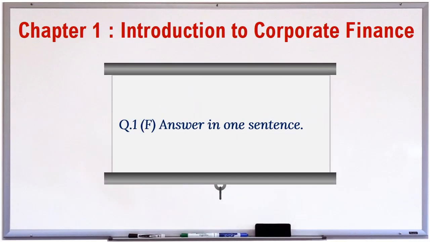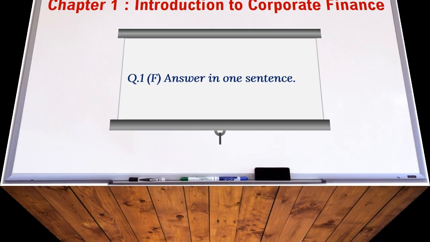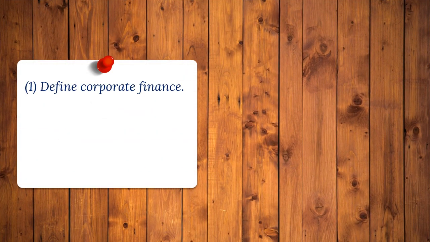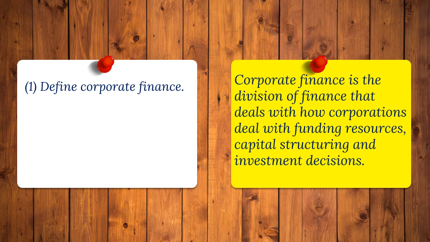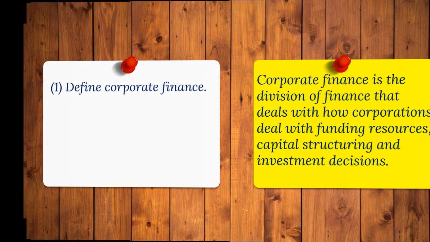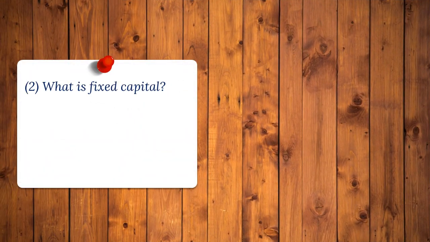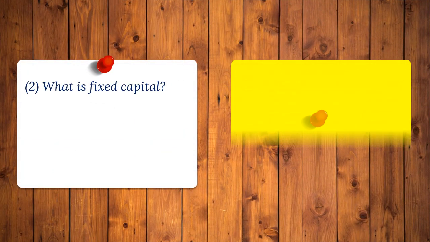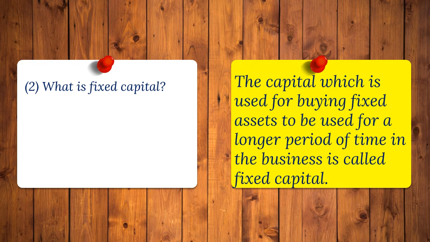Question 1. F. Answer in one sentence. 1. Define corporate finance. Answer. Corporate finance is the division of finance that deals with how corporations deal with funding resources, capital structuring, and investment decisions. 2. What is fixed capital? Answer. The capital, which is used for buying fixed assets, to be used for a longer period of time in the business, is called fixed capital.